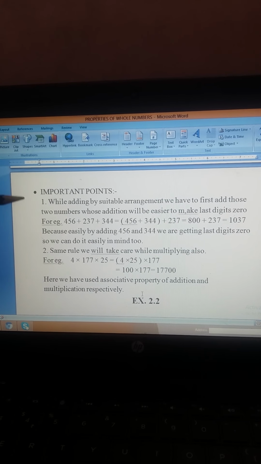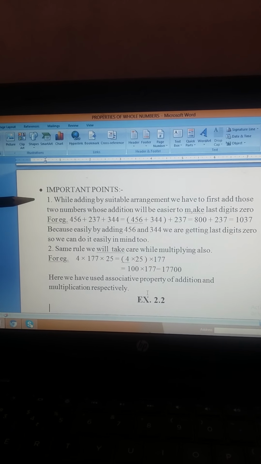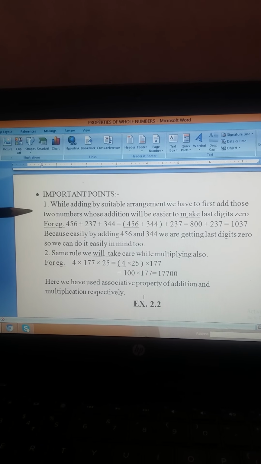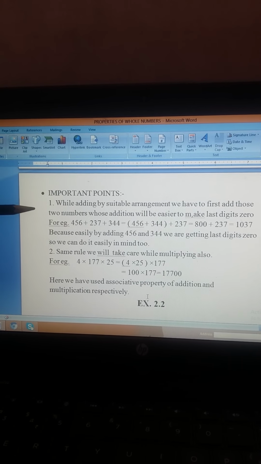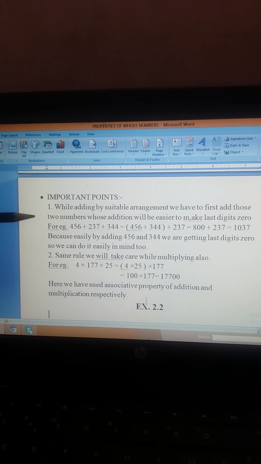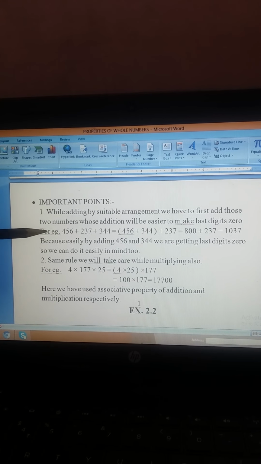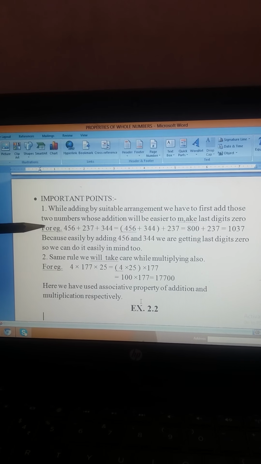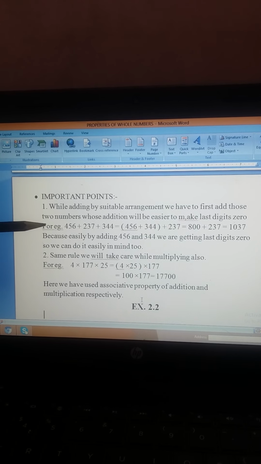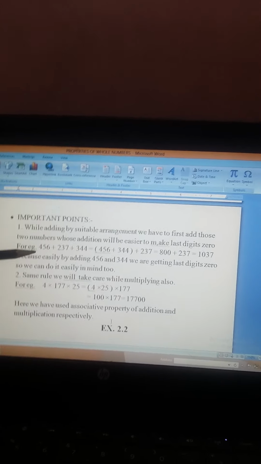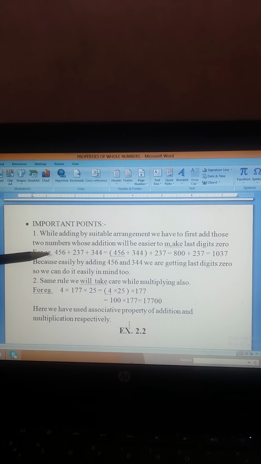The first point: while adding by suitable arrangement, we first add those two numbers whose addition will be easier, making the last digits 0. It means if we are adding these three numbers 456 plus 237 plus 344, we can't add them manually in mind. So to make the sum easier, 456 plus 344 can easily be added as 56 plus 44 is 100.